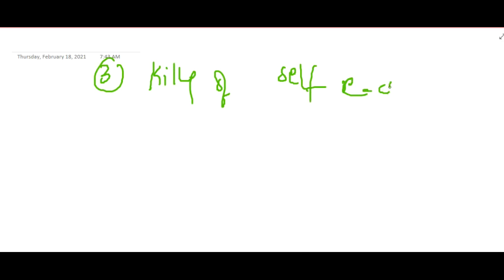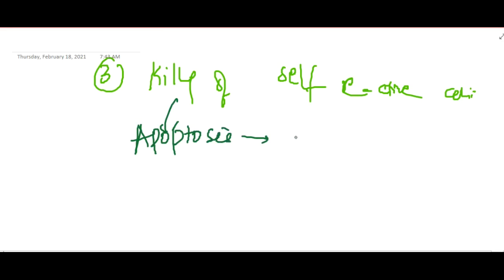Next we have the third type of peripheral tolerance, which is killing of self-reactive T cells. If there are any self-reactive cells, these are killed by our body by apoptosis, through the CD95 Fas pathway, the extrinsic pathway of apoptosis.